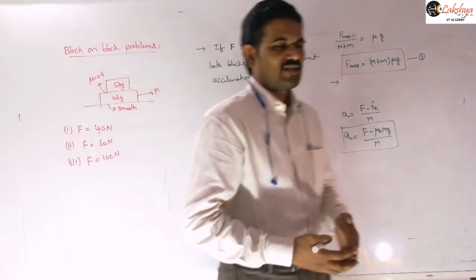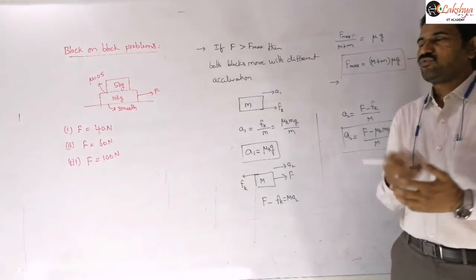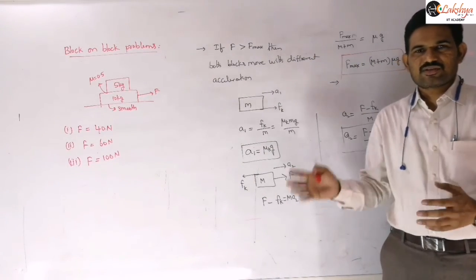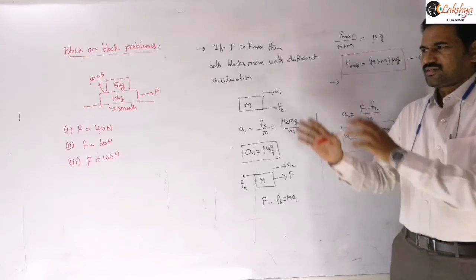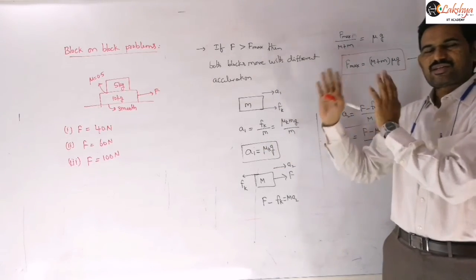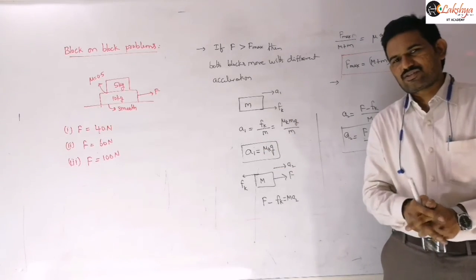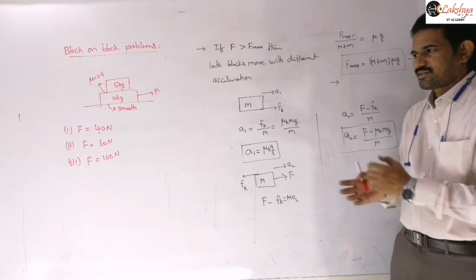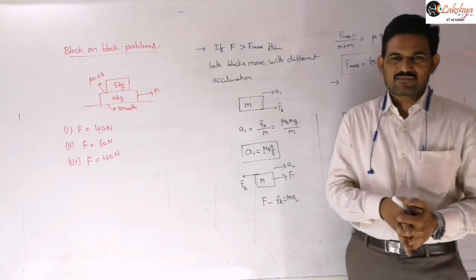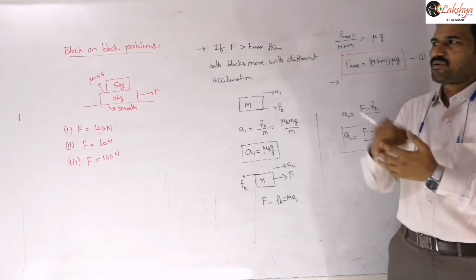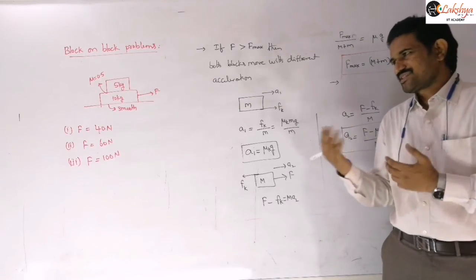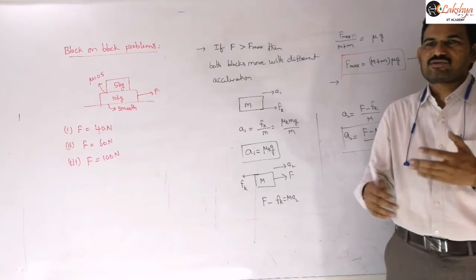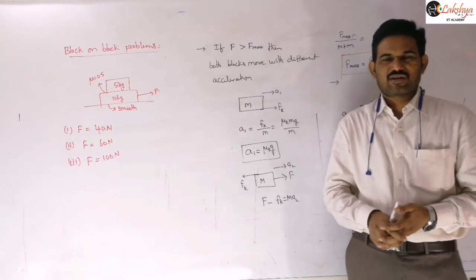In the next class, I will explain the next case, when force is applied on the upper block, and then I will discuss some problems based on block-on-block problems. This calculation is the same as our previous discussion, so if you have any doubt, go through the discussion once again, and then you can solve this problem easily, right? In the next class I will explain when force is applied on the upper block and lower block, and friction is there between the ground and the lower block also. So all those cases I will discuss in our next class, right?